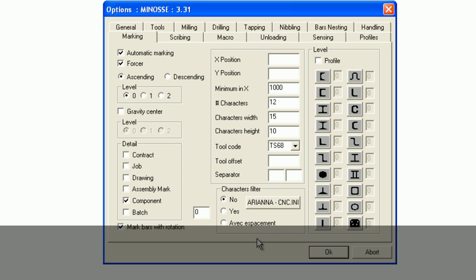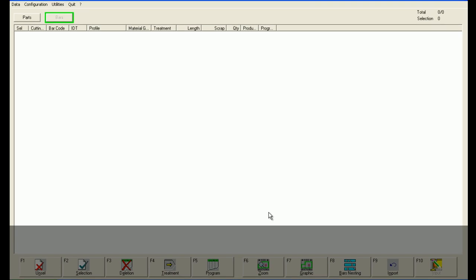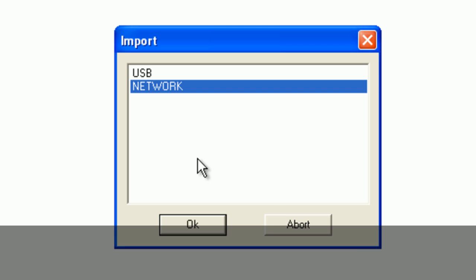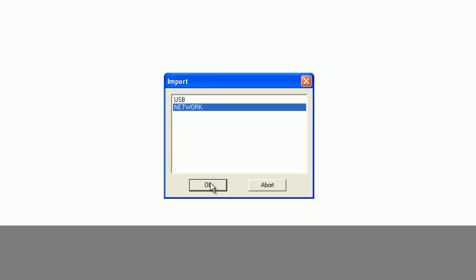Once the setup is complete, the operator simply imports the CAM files via the network or USB keys and completes the process from there.